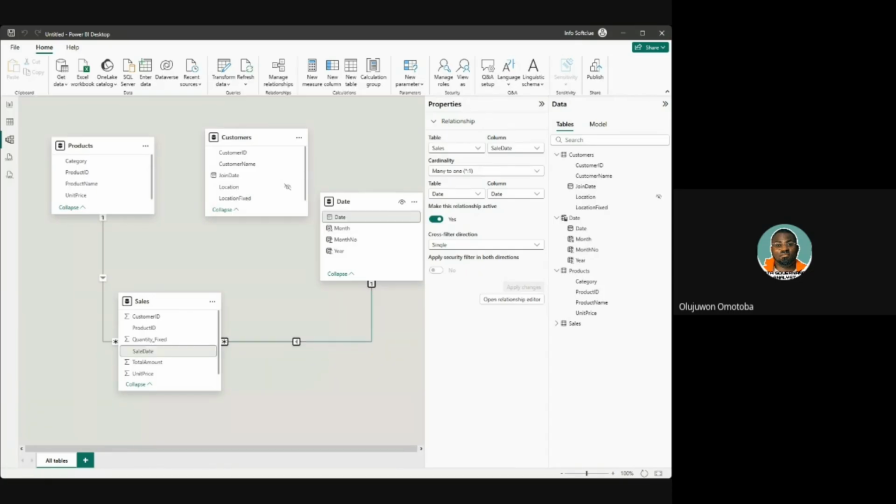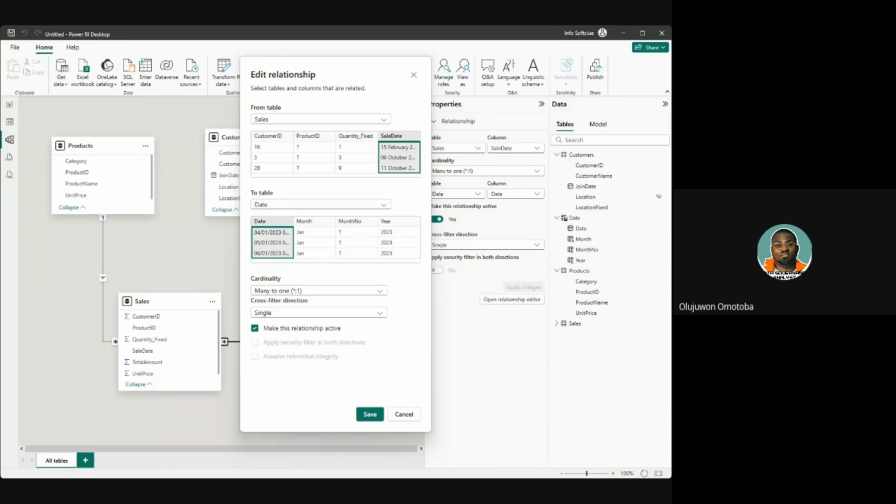But so that I don't make it boring, let me go straight to the point. If I click on this line called relationship, it will tell you a little of what I'm talking about. Just like I mentioned, cardinality. You can see this small window that says cardinality of 4, and it's telling us this relationship is many to one. The system already tells you the type of relationship, so you don't have to worry about it. Just identify that there are 4 types of relationships; the system will let you know once they are connected. Now we have a many-to-one relationship connecting the date table and the sales date.